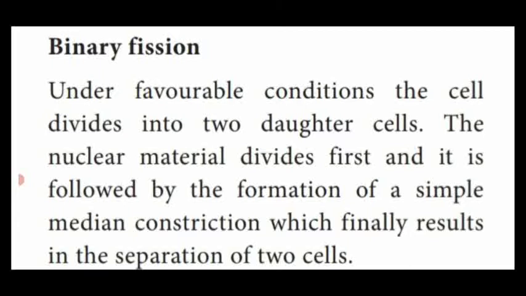That type of reproduction is called binary fission. This is the common type of asexual reproduction seen in bacteria. You already studied this in the 10th standard reproduction lesson, so we are going to see the same one in this lesson also.